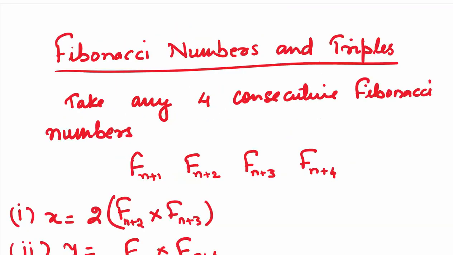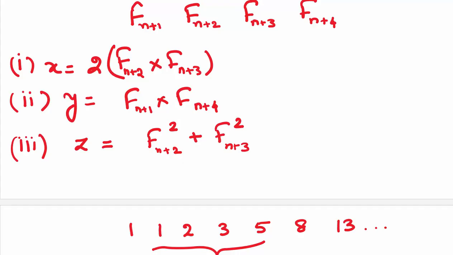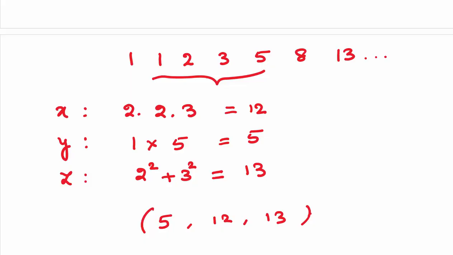One interesting fact: Fibonacci numbers can be used for generating the Pythagorean triples. If we take four consecutive Fibonacci numbers, f(n+1), f(n+2), f(n+3) and f(n+4), then x can be found by 2 times f(n+2) into f(n+3). Y will be f(n+1) into f(n+4), and z will be nothing but f(n+2) square plus f(n+3) whole square. For example, if we take the Fibonacci series and from that we take 4 consecutive numbers 1, 2, 3, 5,